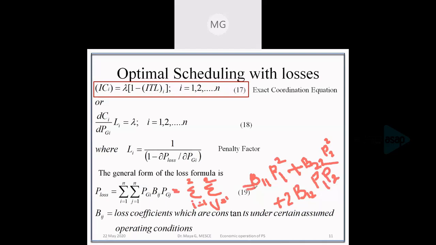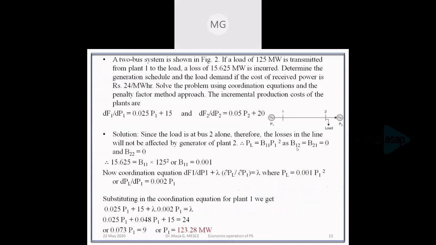This will be the equation for transmission loss for a system consisting of only 2 units, so it can be applied to our problem. When we apply that, B12 will be equal to 0 and B21 will be equal to 0. The only term will be B11, so PL will be equal to B11 P1 square.